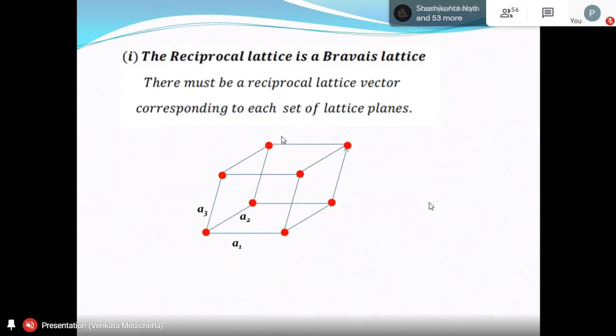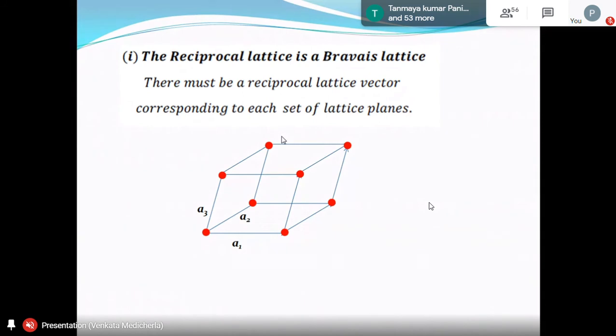Okay. So now we have understood that e^(iG·R) is 1, or G·R is equal to 2πn. Because R are infinite, the lattice vectors are infinite actually, so G also has infinitely many vectors. Now, do those infinite vectors belong to a Bravais lattice? That's the question actually. Can you say that the reciprocal lattice vectors we found, infinitely many, form a Bravais lattice or not? You have to prove that it's a Bravais lattice. So let us try to do that.